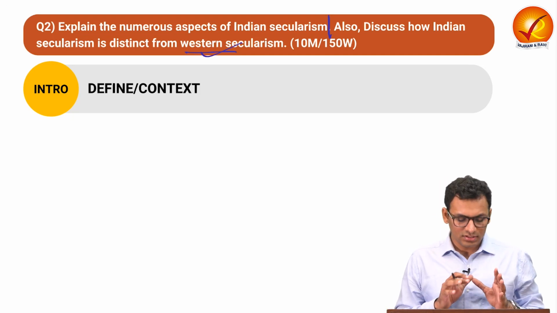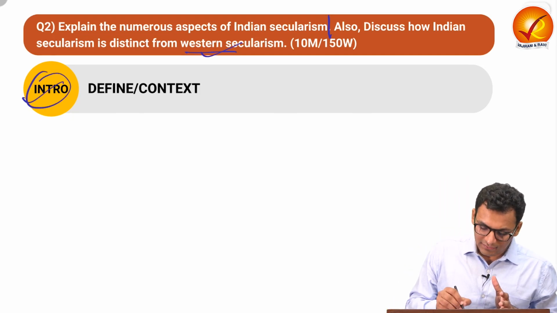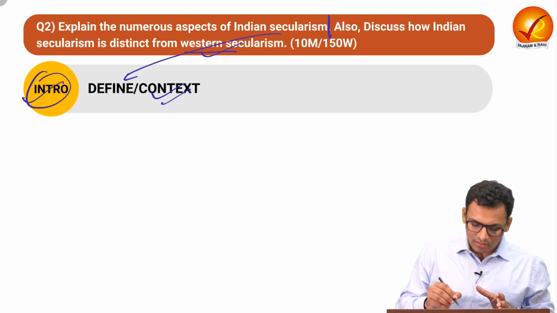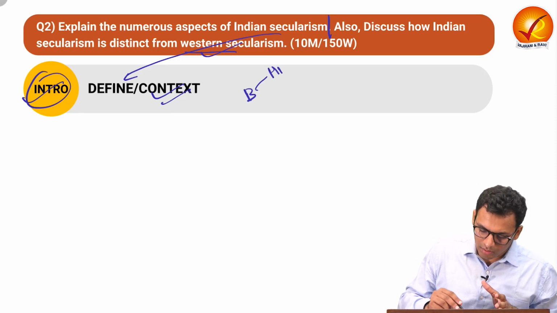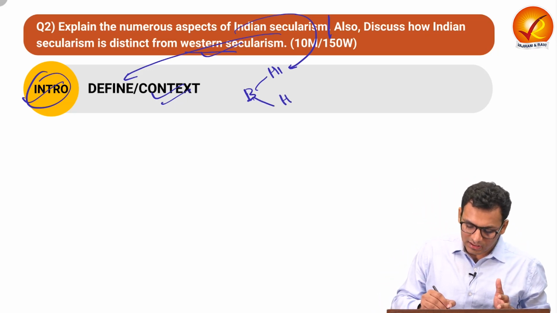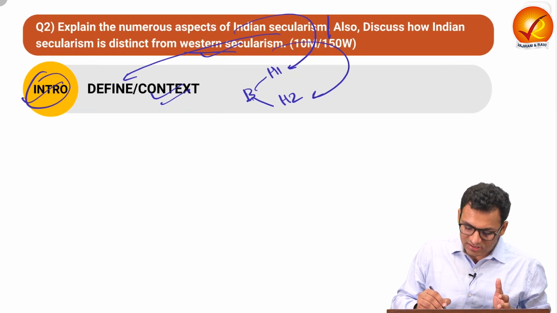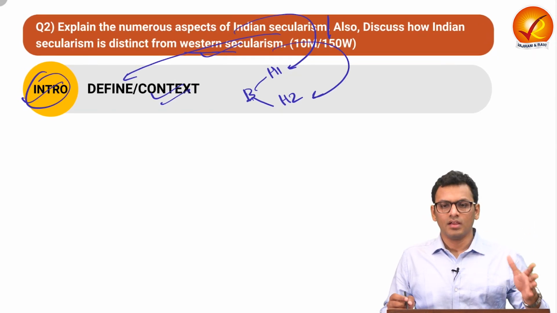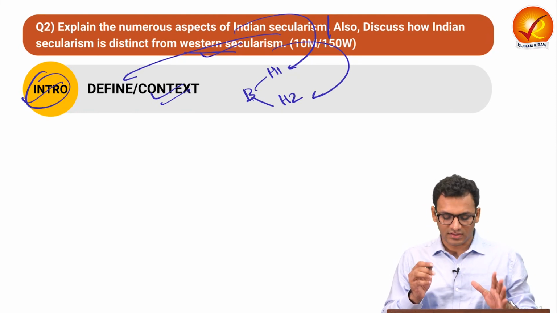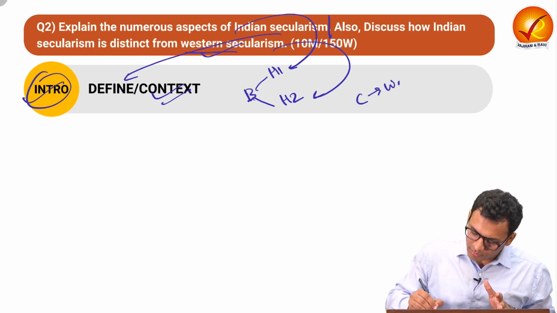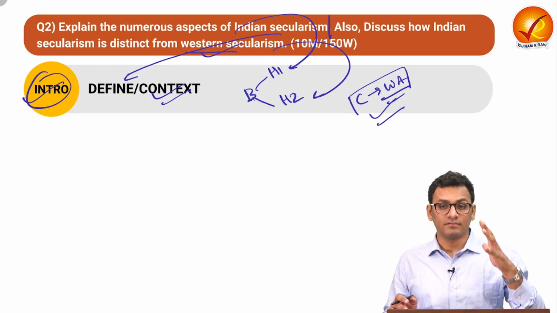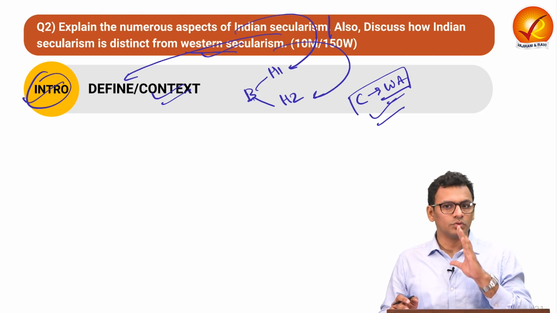So if you structure the answer, in the introduction, you can define secularism. You can also give certain context about Indian secularism. In the body, in heading 1, you can talk about numerous aspects of Indian secularism along with certain substantiation. In heading 2, you can draw a table and talk about its distinction from the Western form of secularism. Over here, you can compare and contrast how Indian secularism is distinct from the Western form. And in the conclusion, you can talk about the way ahead. You can also cite certain points to highlight how Indian secularism has evolved. So that is a structure you can follow for question number 2.